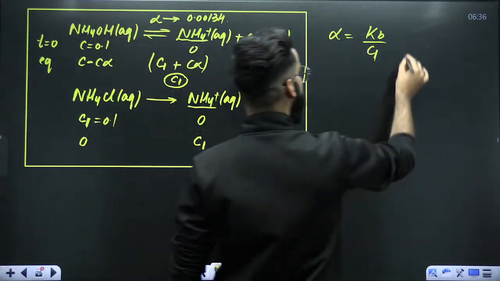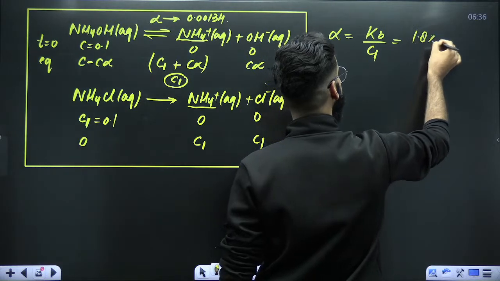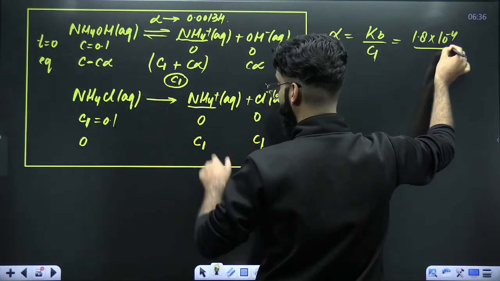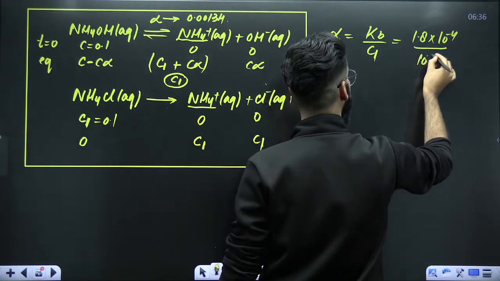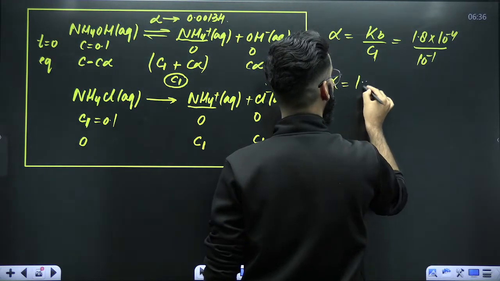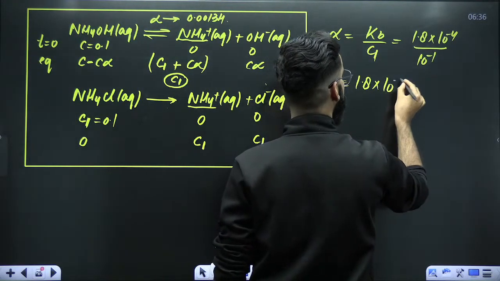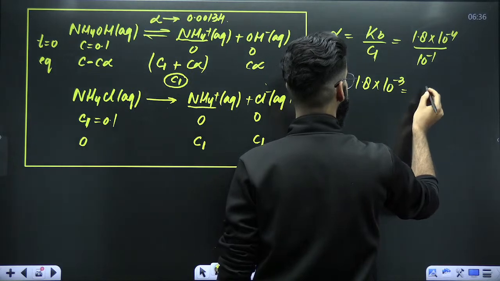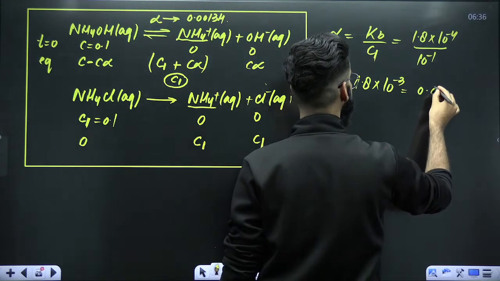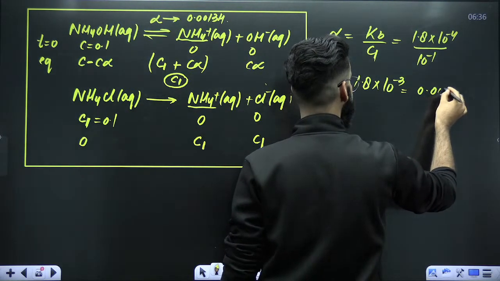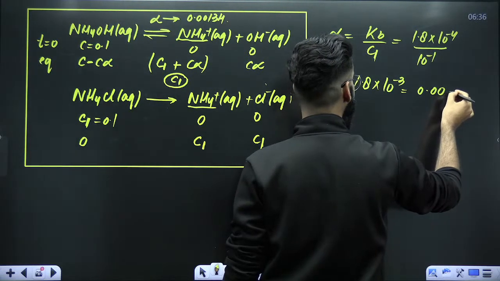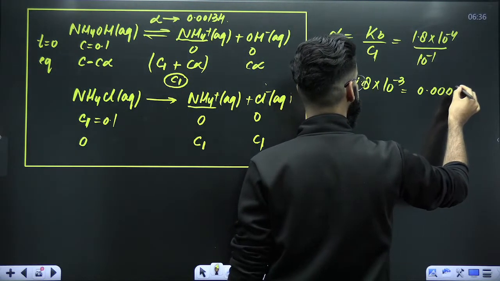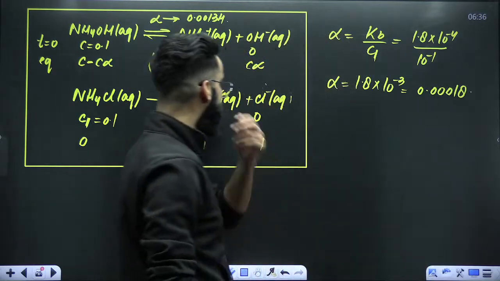So Kb value, as per the question, is 1.8 into 10 raised power minus 4, and C1 value is given as 0.1. So alpha value is equal to 1.8 into 10 raised power minus 3, which comes out to be 0.00018. Perfect?